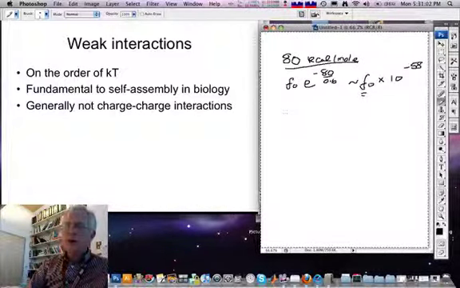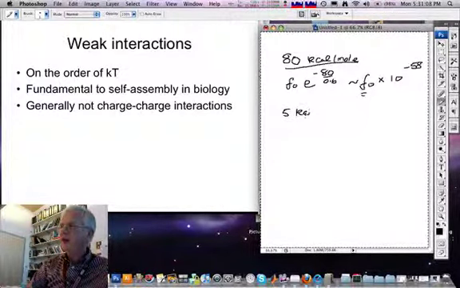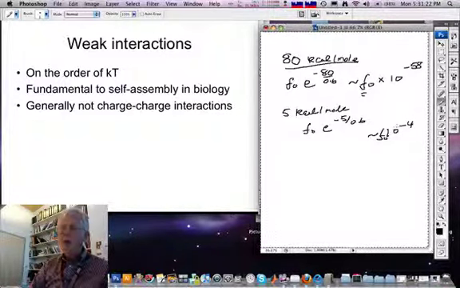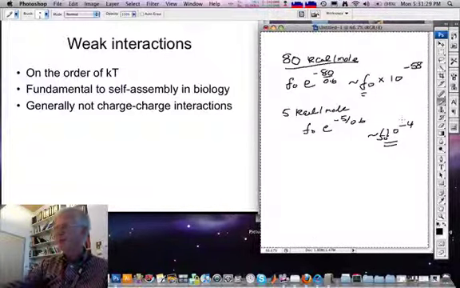Let's consider, though, a hydrogen bond, of which more later. For this, the interaction energy is on the order of 5 kilocalories per mole. So then the bond breaking frequency becomes e to the minus 5 over 0.6. And this is on the order of 10 to the minus 4 times F0. So for any reasonable attempt frequency, hydrogen bonds will break frequently at room temperature.